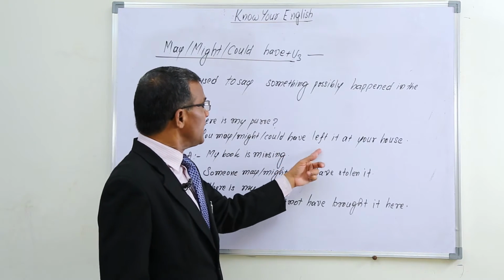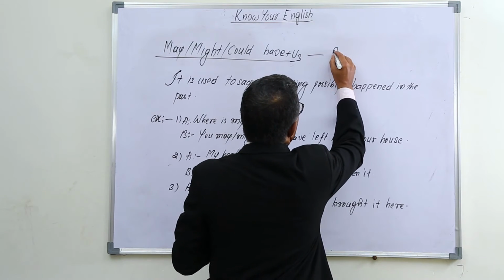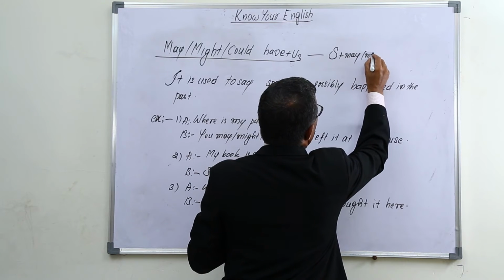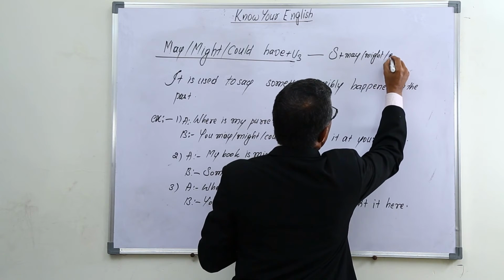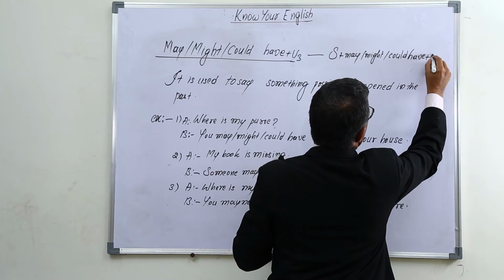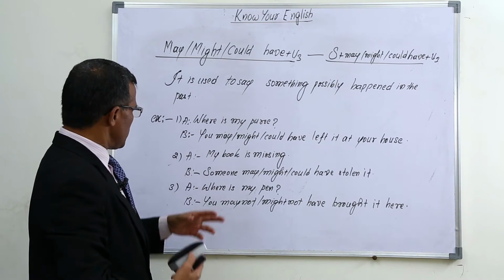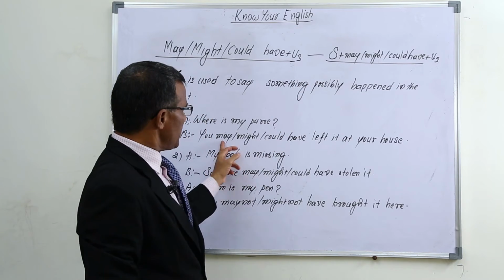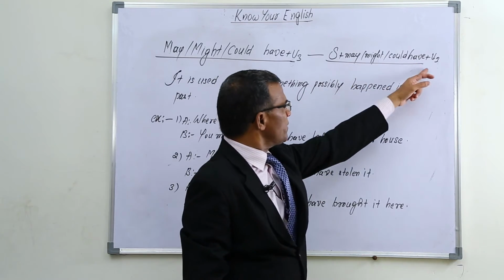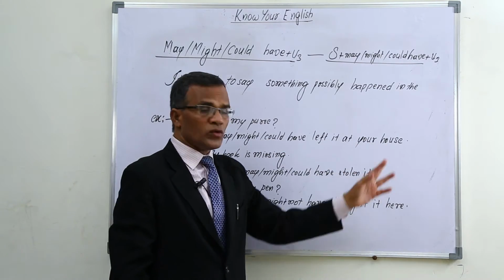You may have left. Here the structure also, for example, you see subject plus may or might or could have plus V3. This is the clear structure of it. As per this one, you, subject, may have left, V3, or might have left, or could have left. Then, you may have left it at your house.